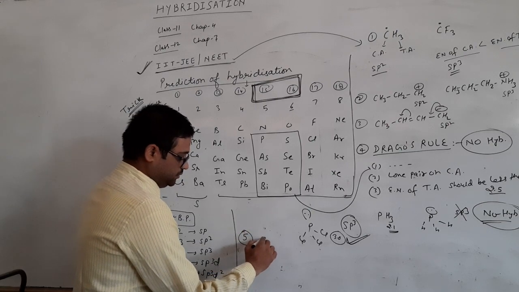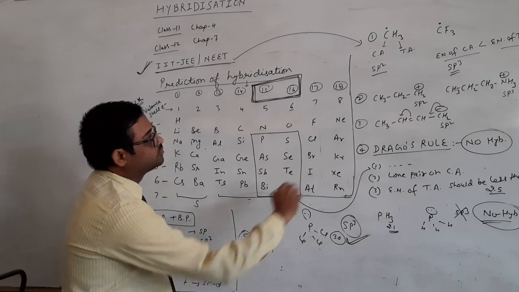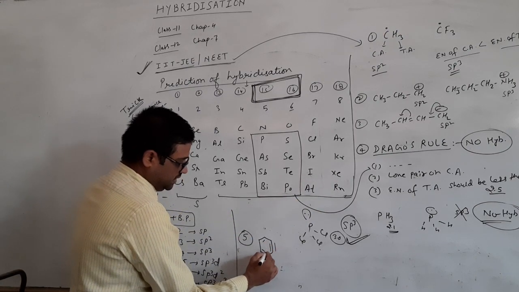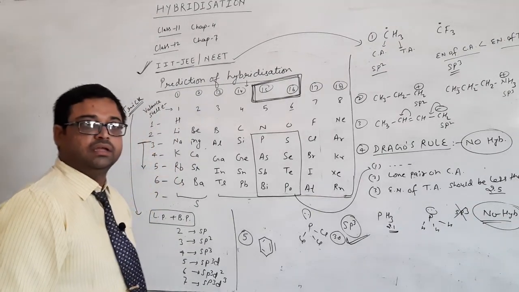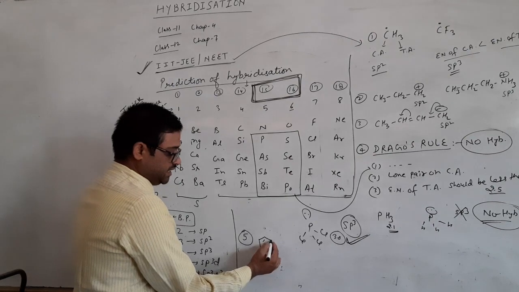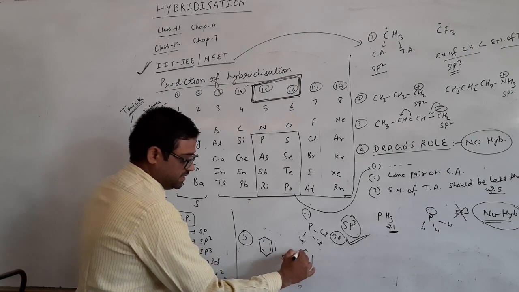If I ask you the hybridization in this, you can see this is benzene. If I ask you the hybridization of this, then you have to answer sp2. This is benzene.